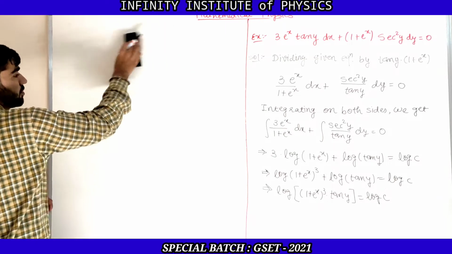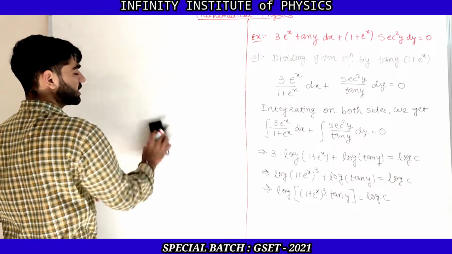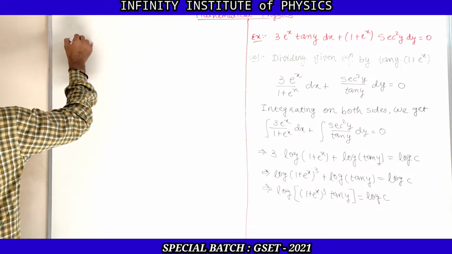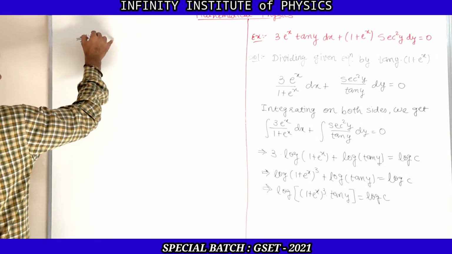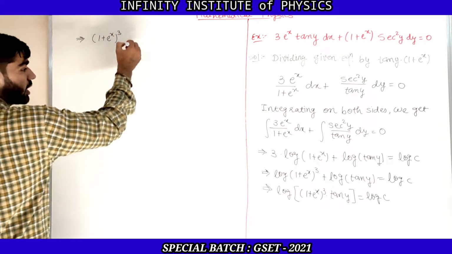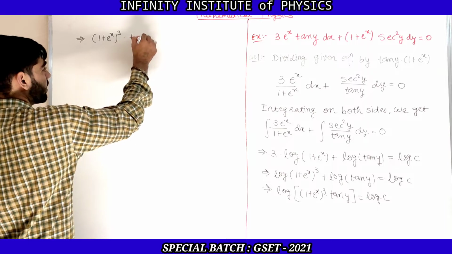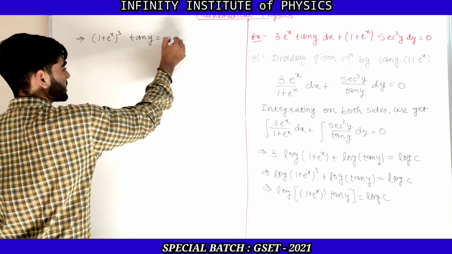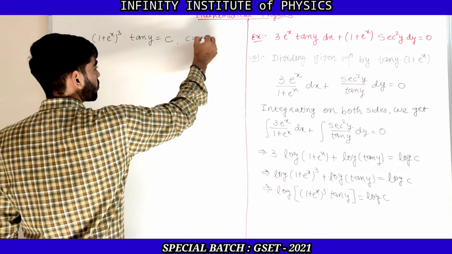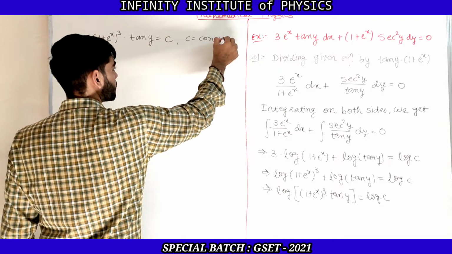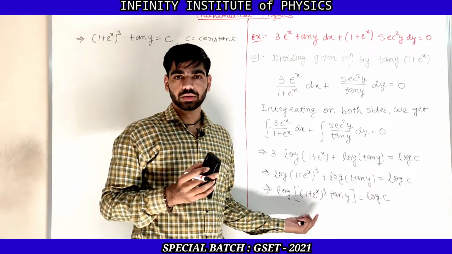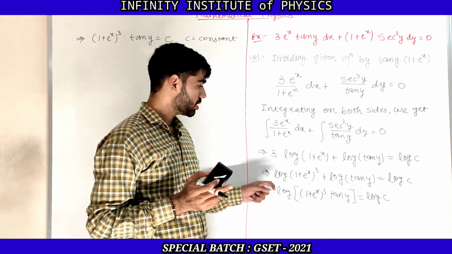That means we can take the exponential on both these sides, so log will cancel out, and the final answer will be 1 plus e raised to x whole cube into tan y, which is equal to c, where c is a constant. So this is how we can find the solution.